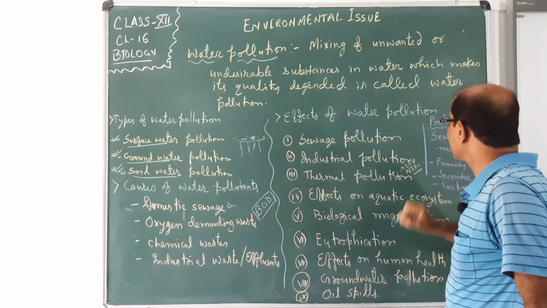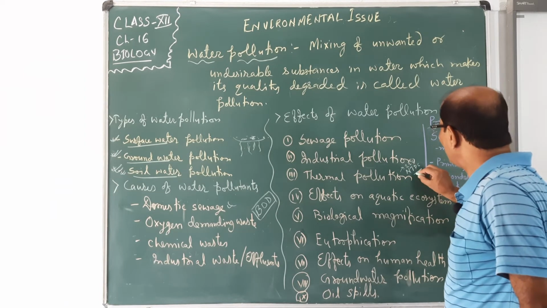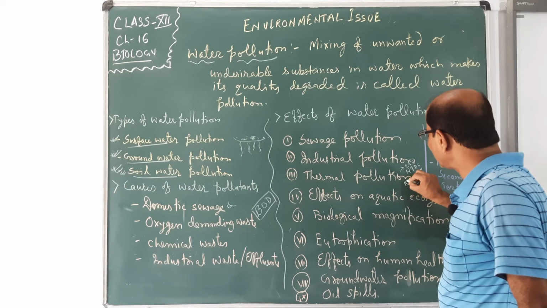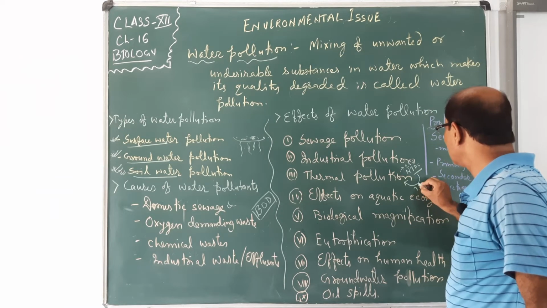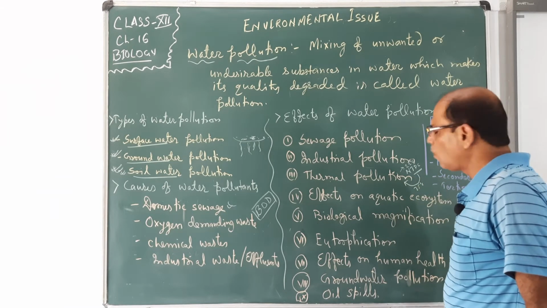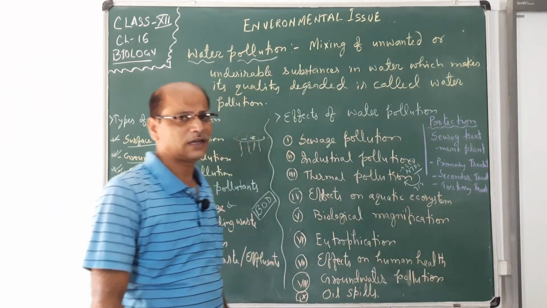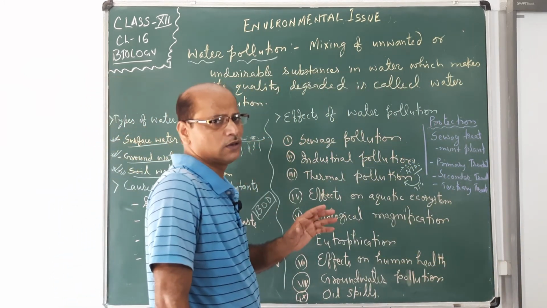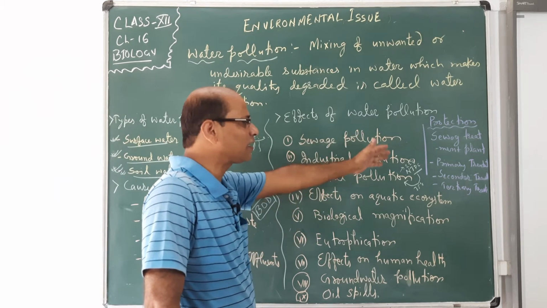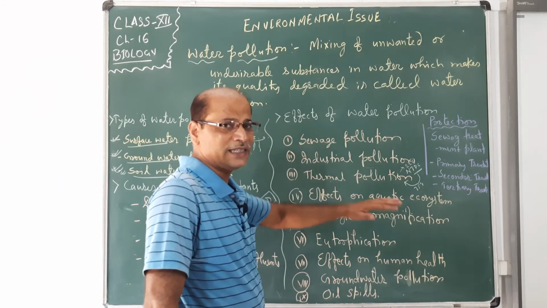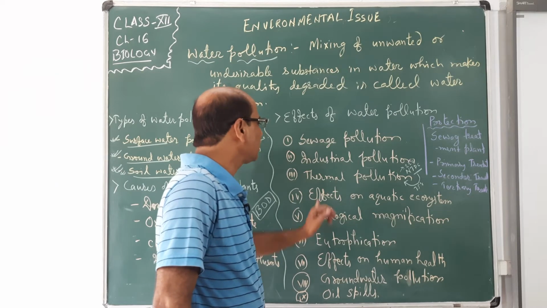22 degrees centigrade temperature, but they again return the same amount of water at 35 degrees centigrade temperature. What happens? They do not use up water in its amount, but they increase the temperature of water in another way. So this is the thermal pollution.